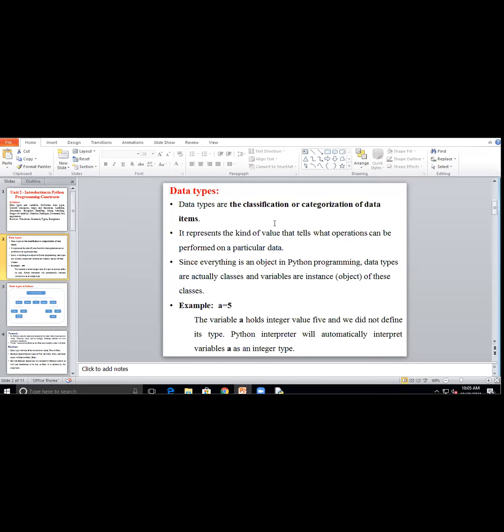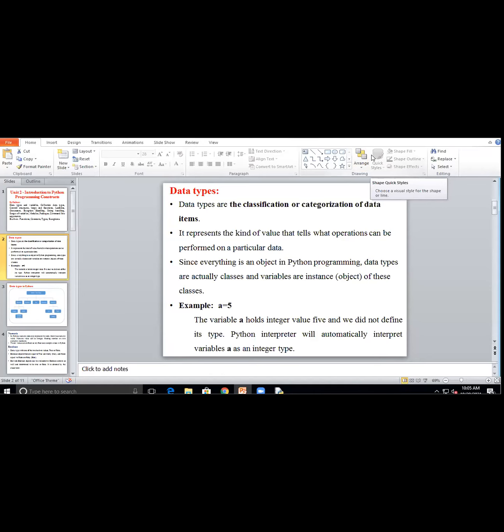Suppose we want to write the name of a student, we will consider that a string or character data type. If we type a percentage, we consider it a float data type. So the data type represents the type of value, for operators to perform particular operations like arithmetic operations or others.